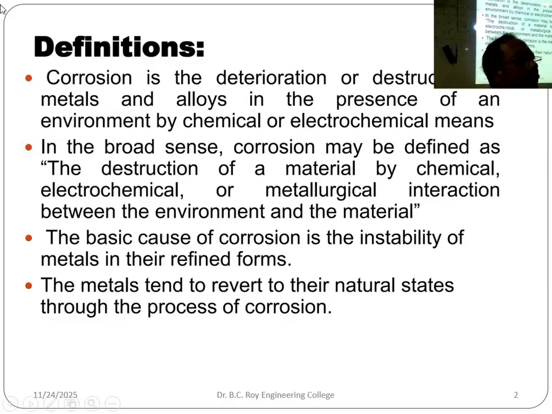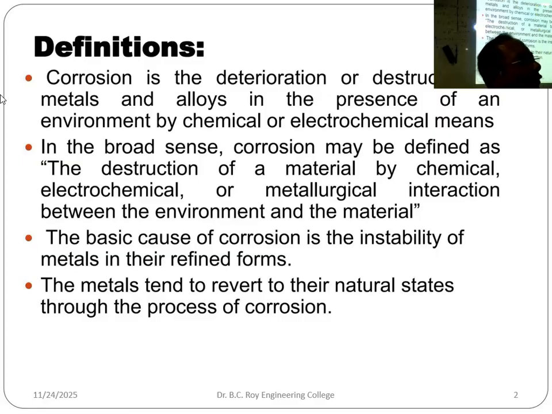Is it clear? Rust formation or any type of corrosion can occur by chemical and electrochemical means. Either a chemical reaction will occur or an electrochemical reaction will occur. Chemical reaction means direct reaction, like H2SO4 plus iron giving you FeSO4, or Fe2(SO4)3, a ferrous or ferric type of compound will form. So this sort of reaction is chemical.